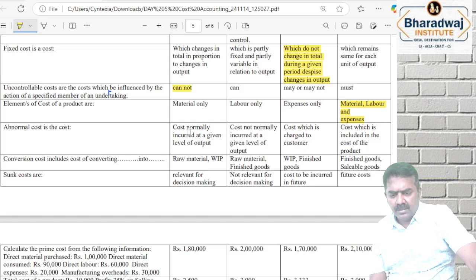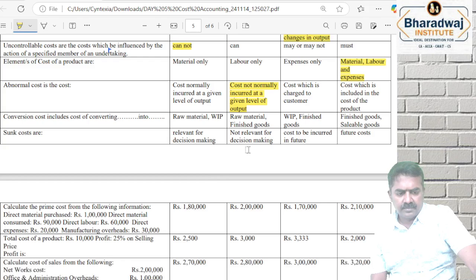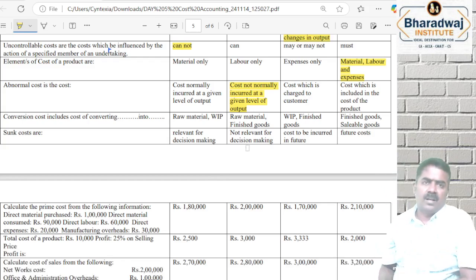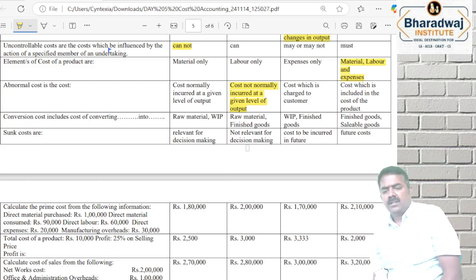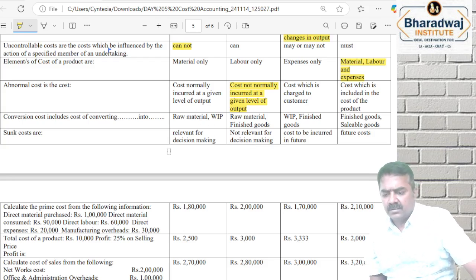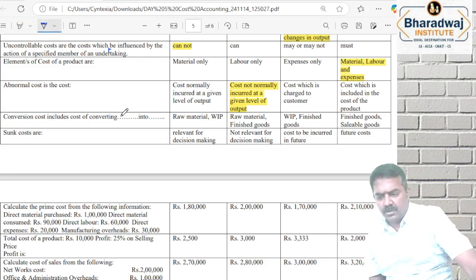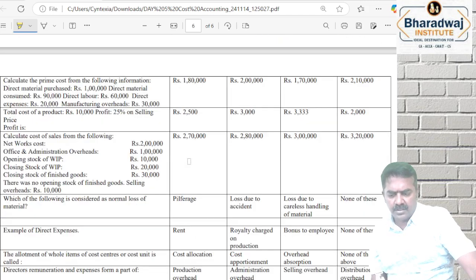Abnormal cost means cost that is normally incurred, extra. What you spend extra: normal allowance is 5 lakhs, if you spend 1 lakh extra, that is called what? Abnormal cost. Cost of conversion includes cost of converting the raw material into finished goods. Sunk cost, of course, we had seen, is not relevant for decision making.